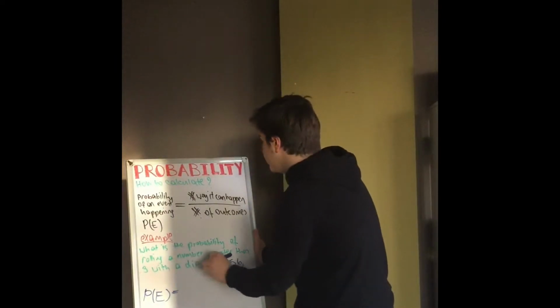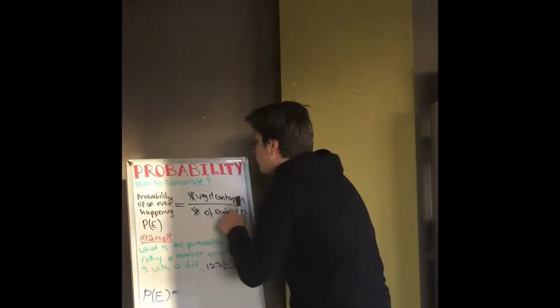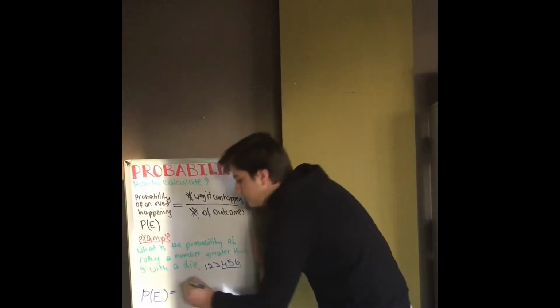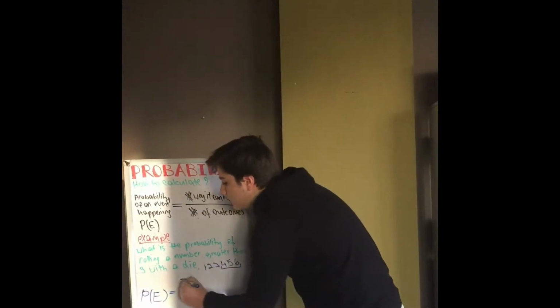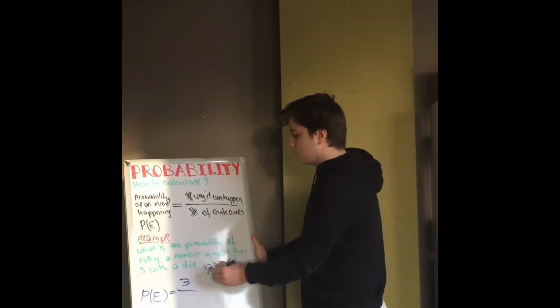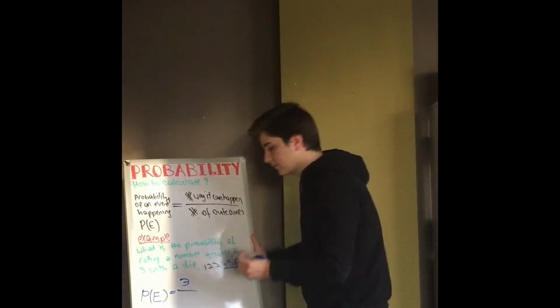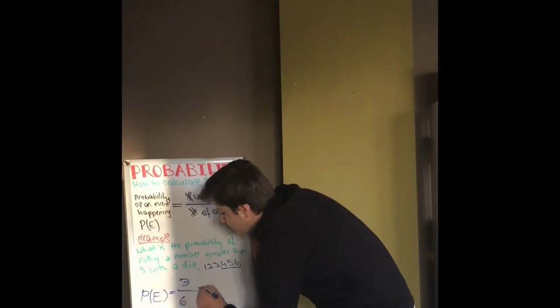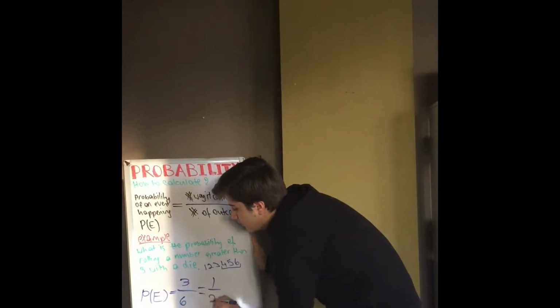So P(E) equals our number of ways it can happen, which is 4, 5, 6, over the number of outcomes, 1, 2, 3, 4, 5, 6. In the simplest form, it is 1 over 2.